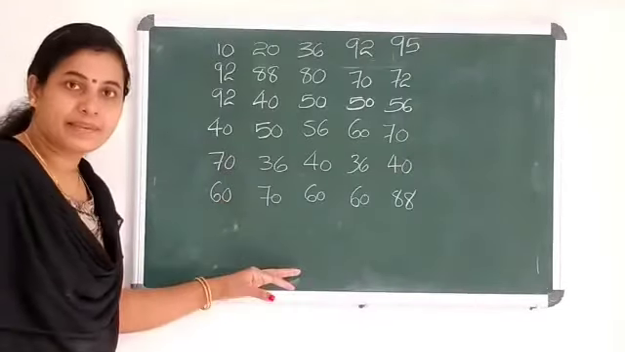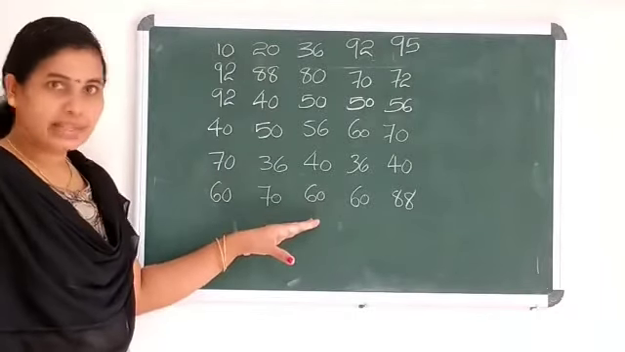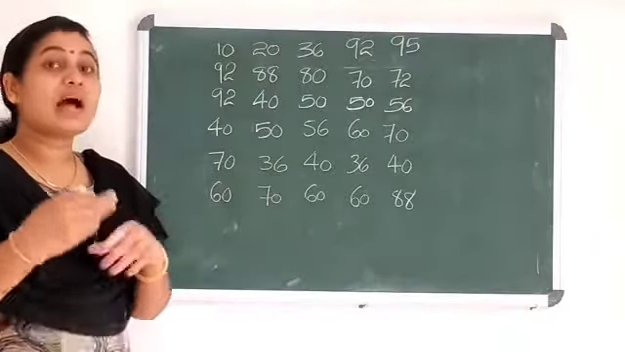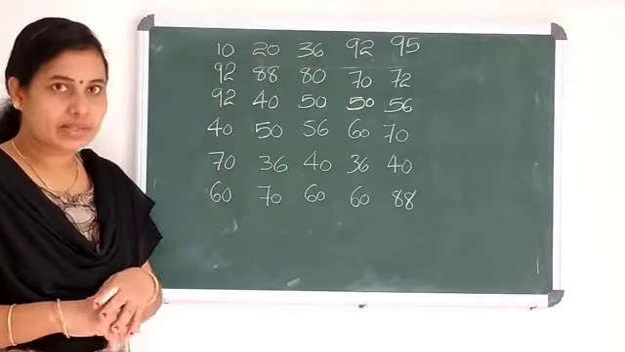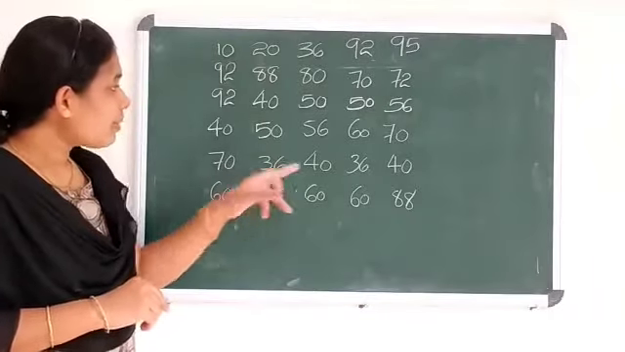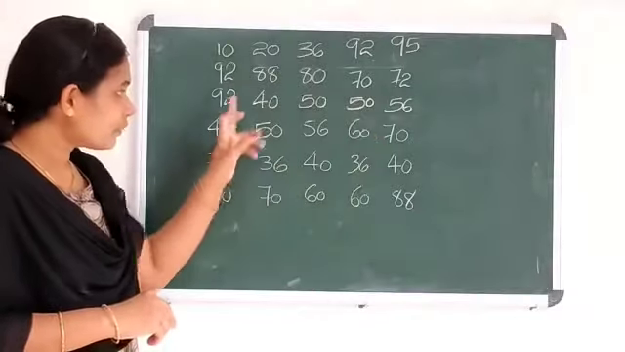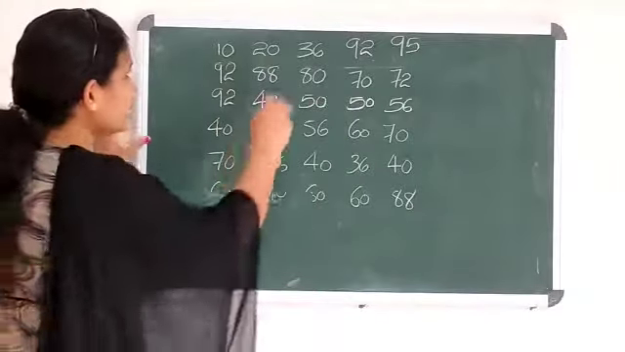Consider this data. These are the marks obtained by 30 students in a mathematics class test conducted out of 100 marks. And you can see here the mark 36. How many students scored the mark 36? Can you see?